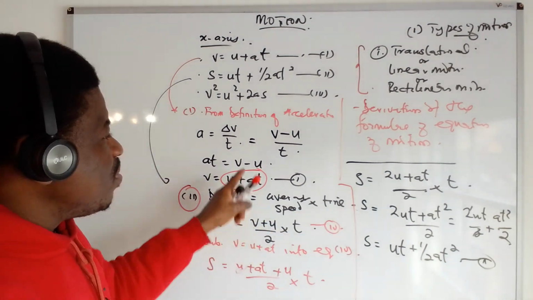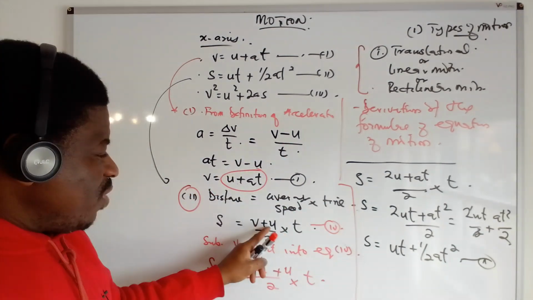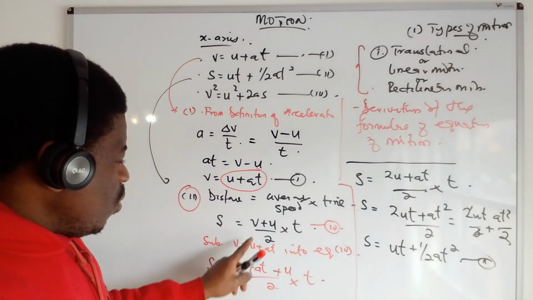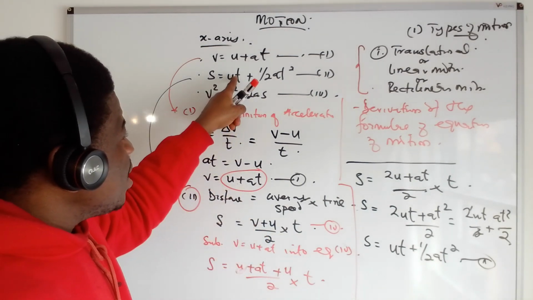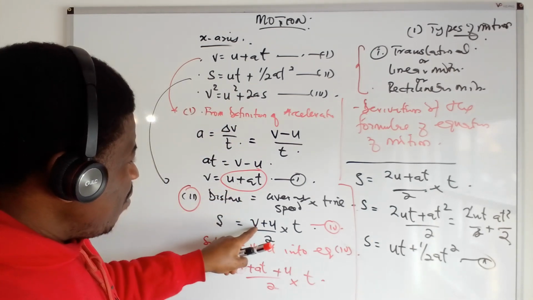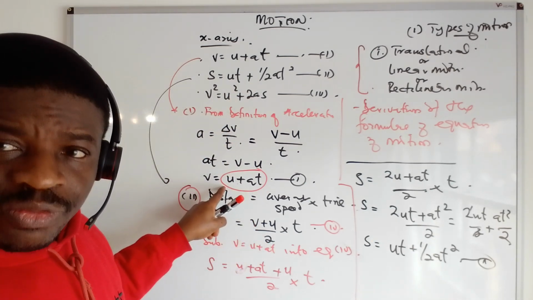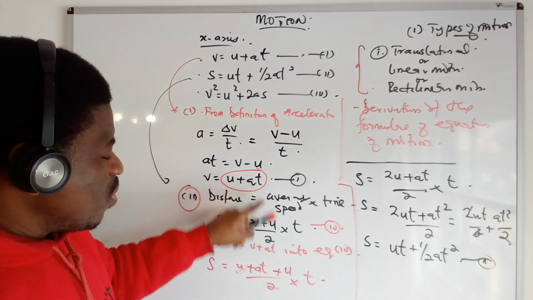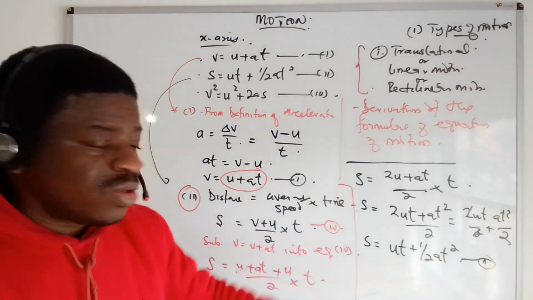So what is the average speed? You have your initial and your final. So it is V plus U divided by 2. That's average in mathematics. Multiplied by T. So let's say in the second equation there is no V, but you look at it, there is a V. And from your first equation, which you have derived from change of velocity by time, V is U plus 80. Then you substitute it here and you solve, you get here.